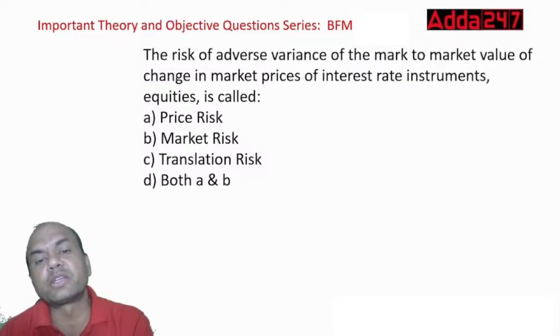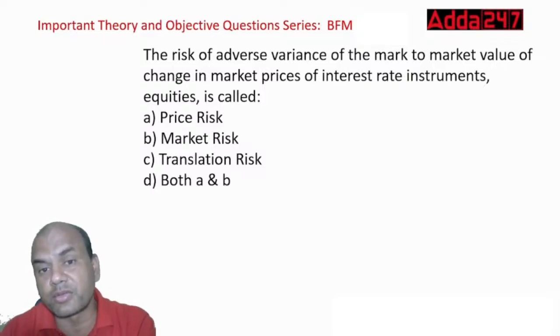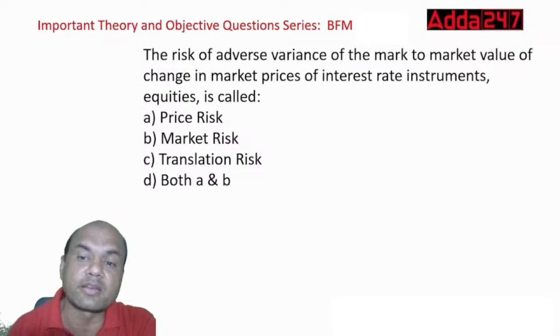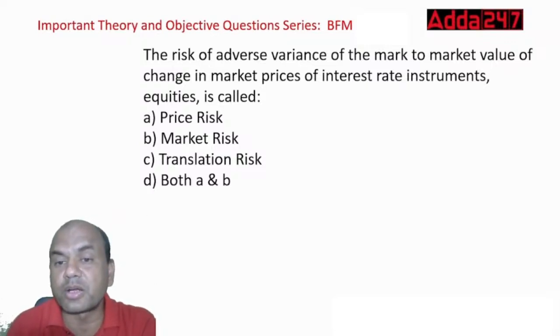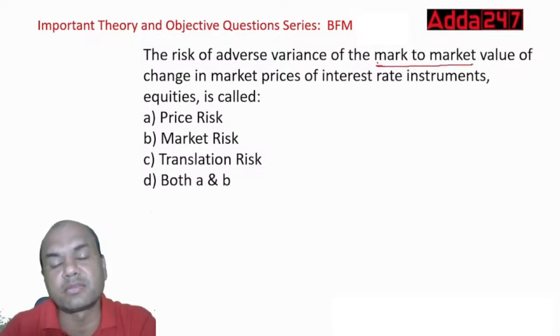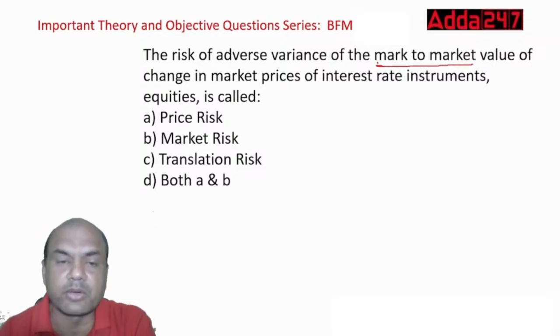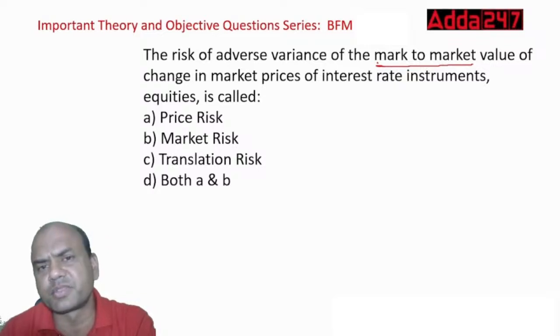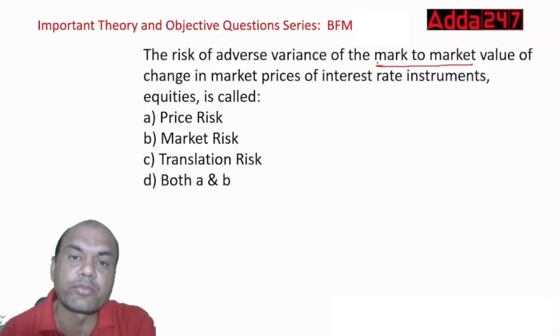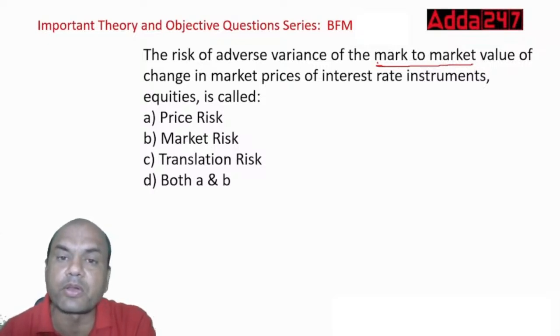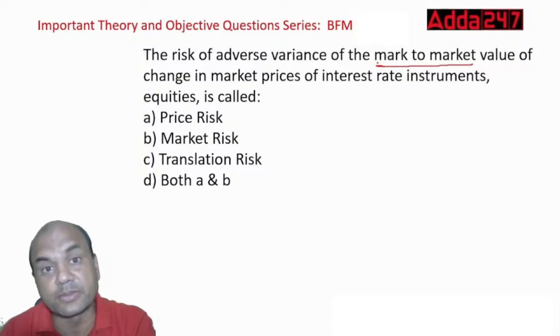The risk of adverse variance of mark to market, the change in the market price of interest rate instruments and equities, is called mark to market. What is mark to market? The logic behind mark to market is, suppose I bought a bond and I am not going to sell it immediately. Mark to market means whether I am notionally gaining some profit or not in that. That's the meaning of mark to market.